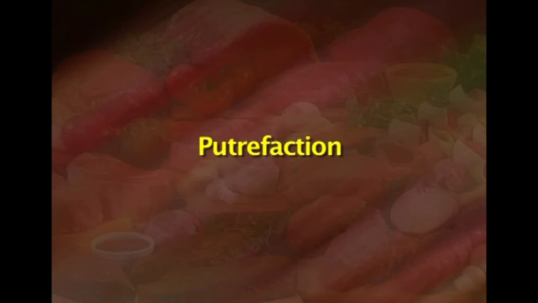The last kind of spoilage is putrefaction. True putrefaction is the anaerobic decomposition of protein with the production of foul smelling compounds such as hydrogen sulfide, mercaptans, indole, skatole, ammonia and amines.